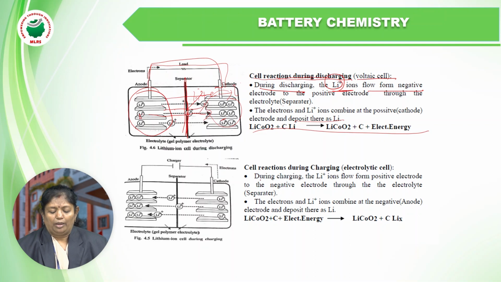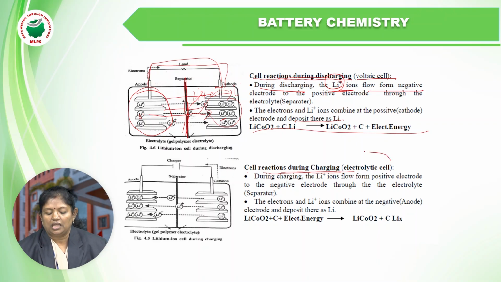Now, coming to the cell reaction during charging. During charging, what will happen? Charging means when the cell is exhausted, the power has been exhausted, when the cell is no more in the condition to work. This condition is called discharged. When it is discharged, we need to keep it for charging. So during charging, we are providing external energy. When provided with the external energy, the chemistry involved in the battery is called the cell reaction during charging.